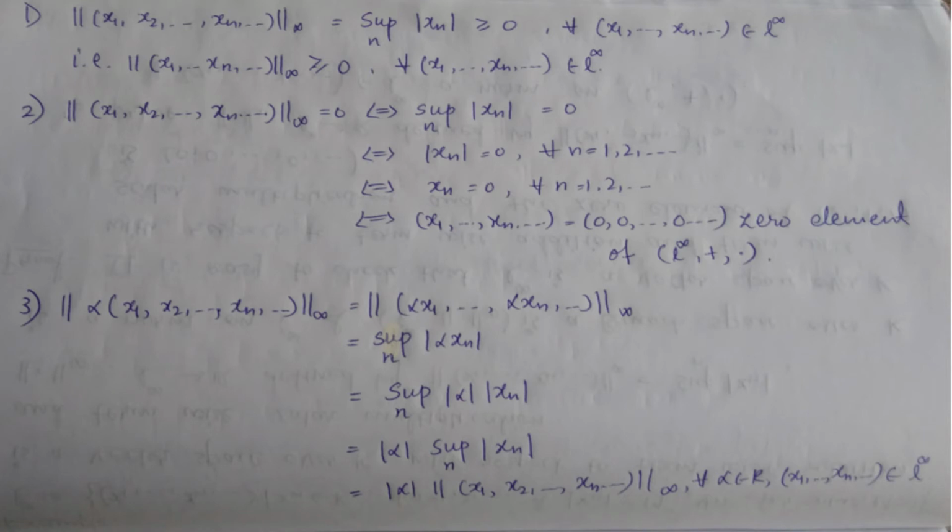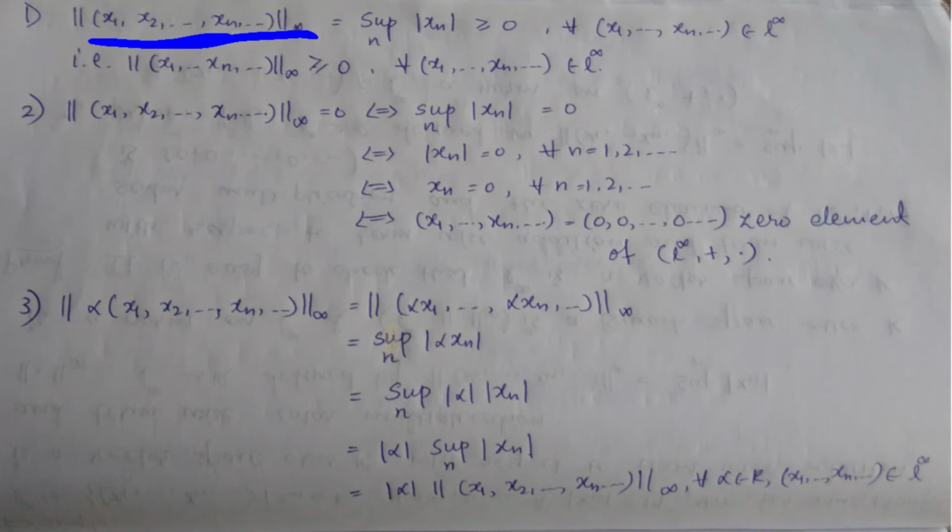The first property is that this norm is greater than or equal to 0. So take the definition of the norm on L infinity and take an element from L infinity, that is, the infinite tuple x1, x2, up to xn, and so on, right?